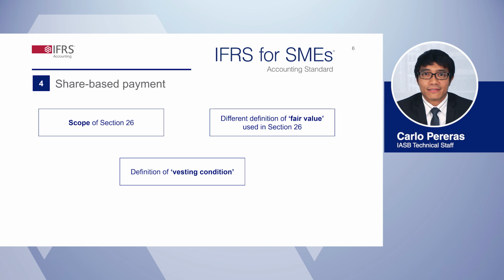The last amendment I will cover in Section 26 clarifies the definition of vesting condition. The IASB defined a performance condition and a service condition separately. A performance condition is a vesting condition that requires both the counterparty to complete a specified period of service and a specified performance target or targets to be met while the counterparty is rendering the service required. On the other hand, a service condition requires only the completion of a specified period of service.